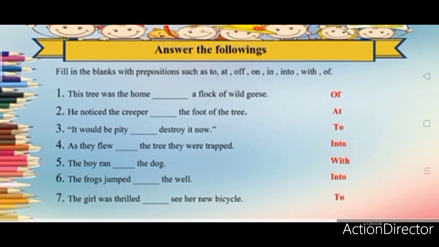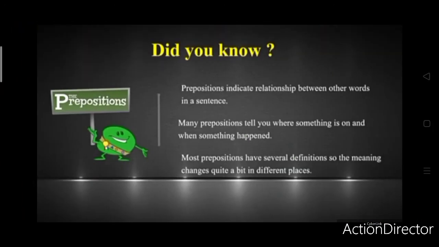The girl was thrilled to see her new bicycle. Did you know prepositions indicate a relationship between other words in a sentence? Many prepositions tell you where something is and when something happened. Most prepositions have several definitions, so the meaning changes quite a bit in different places.